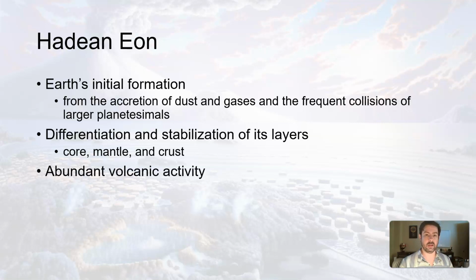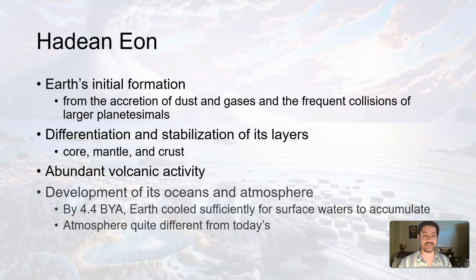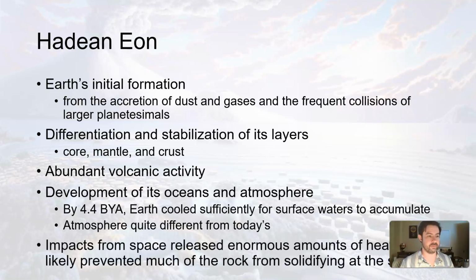There had to be abundant volcanic activity in the Hadean Eon, and the oceans and atmosphere actually began to develop in the Hadean as well, because about 4.4 billion years ago, Earth cooled at least sufficiently for surface waters to accumulate. But the atmosphere of the Hadean was quite different than that of today.